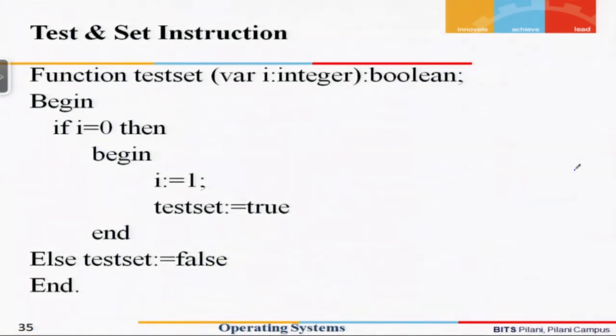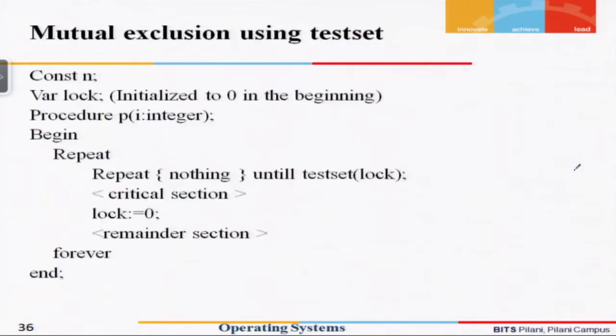Let us take an example and see how mutual exclusion can be achieved with the help of the test set instruction. So here we take an example. We define a variable named lock, and in the beginning lock is initialized to 0, meaning to say the lock is open.